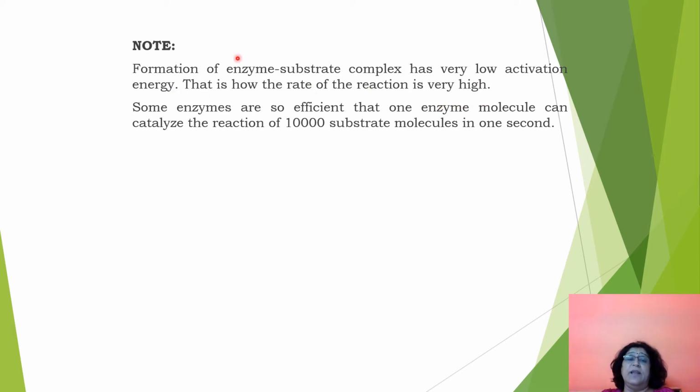With the help of the enzyme or the catalyst, the reaction follows a different path, that means a path of low activation energy. Activation energy is the energy required by the molecules to form products. So when the activation energy is low, the product formation will be fast. Therefore, the rate of the reaction is very high.